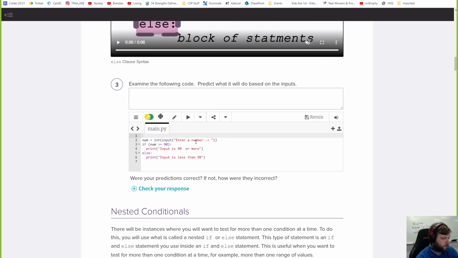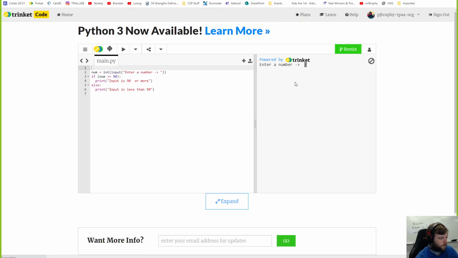So let's look at this code. Now they just added else at the end of it, right? So what's going to happen here? If the number is this, print this, else print input is less than 90. Let's see what happens now. If I enter 90, still great, right? What if I enter 88? Input is less than 90. What if I enter 0? Less than 90. What about negative numbers? Negative 50 still works out. But if I enter a really big number, input is 90 or more.